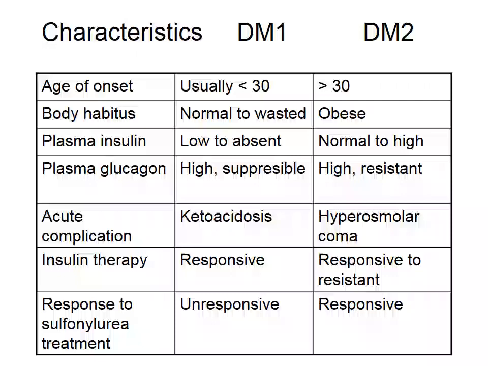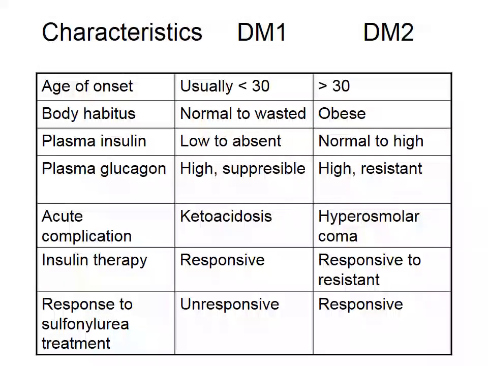Coming to the age of onset, in type 1 it is usually below 30 years, whereas it occurs after 30 years in type 2 diabetes. Body habitus, it's normal to wasted in type 1, whereas the people are obese in type 2 diabetes. Plasma insulin level, it is low to absent in type 1, whereas it is normal to high in type 2. Plasma glucagon is high and suppressible in type 1 diabetes, whereas it is high and resistant in type 2 diabetes.